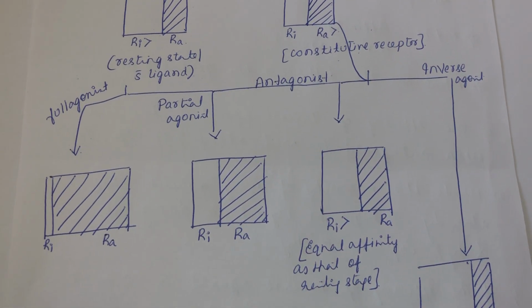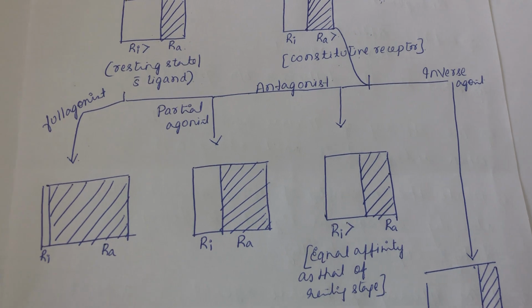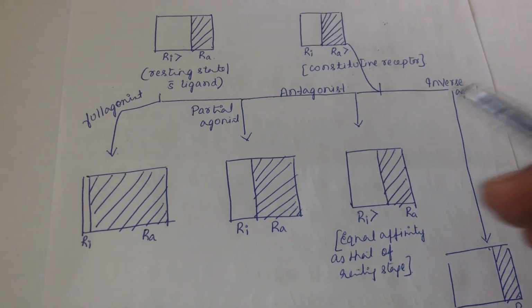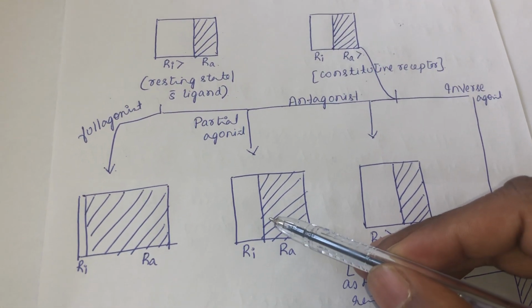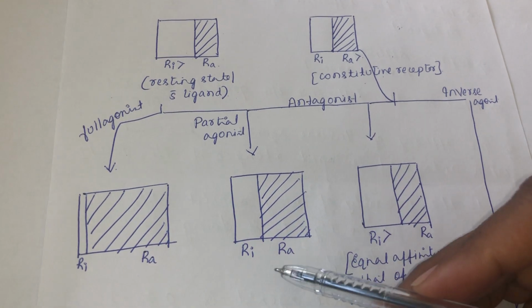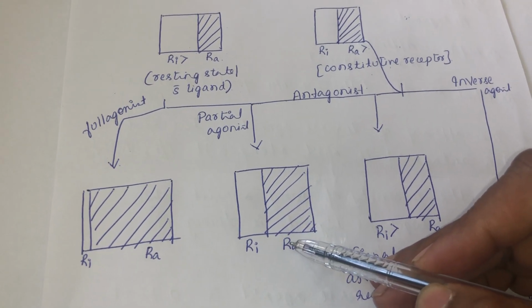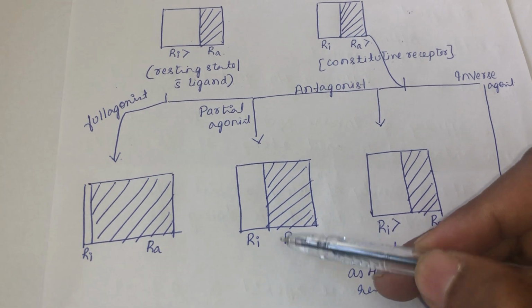When you add a partial agonist, what will happen? See, the partial agonist, even after occupying the maximum number of receptors, only shifts a part of the equilibrium towards the active form of the receptor. That's why you fail to see the maximum response.